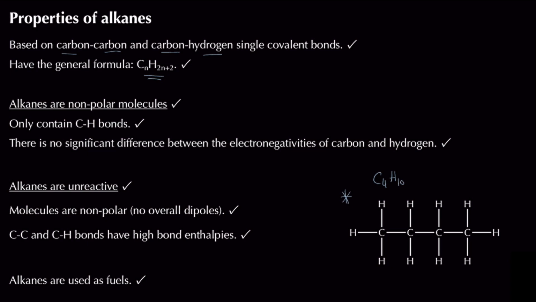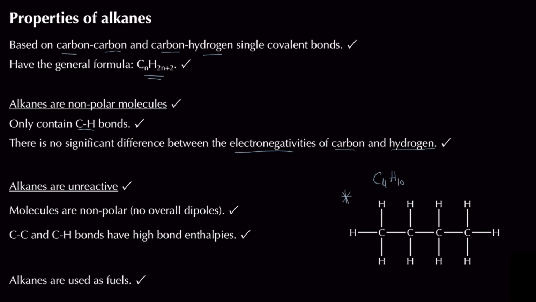Now, of course, alkanes, we say that they're going to be non-polar molecules. The reason why we consider them to be non-polar is because they contain carbon-hydrogen bonds only, and carbon-hydrogen bonds, we already know, are non-polar. We've got no significant difference between the electronegativities of carbon and hydrogen. The electronegativities, the ability to attract electrons in a covalent bond, for carbon and hydrogen are very similar. Now, when it comes to our alkanes, we also say that they're going to be unreactive.